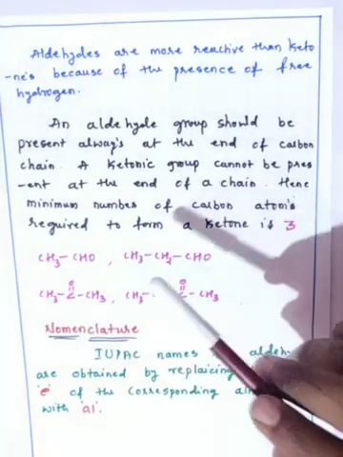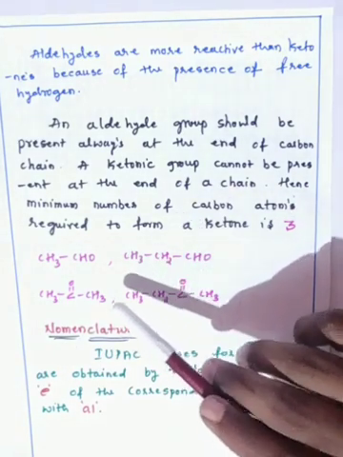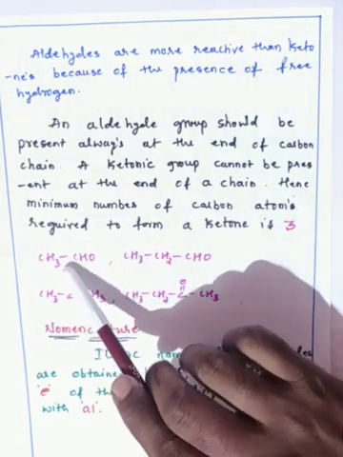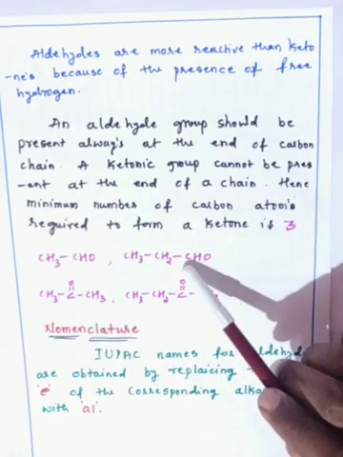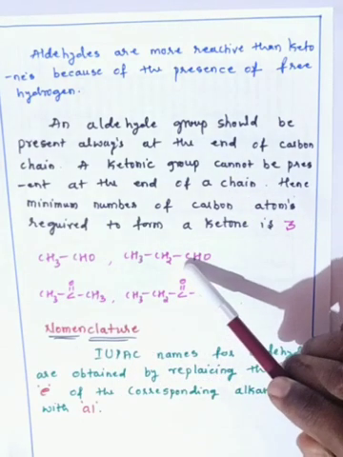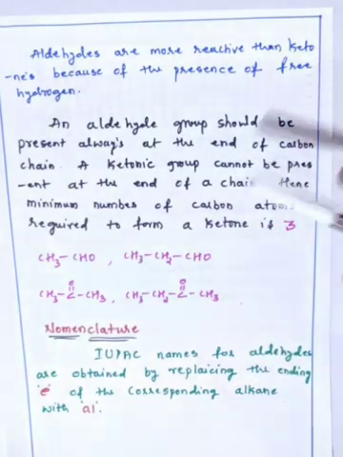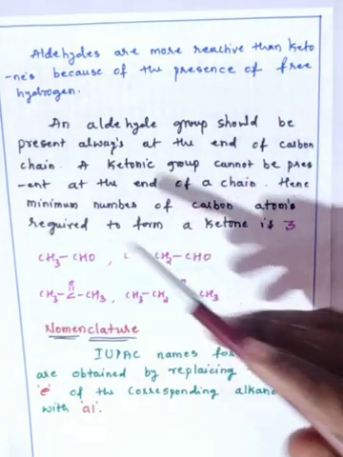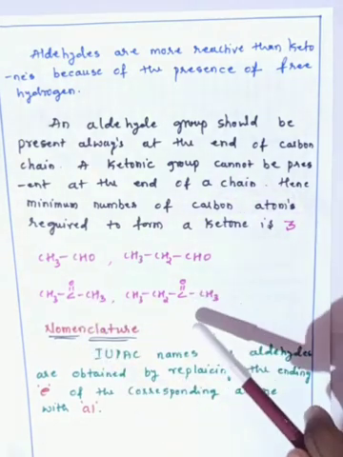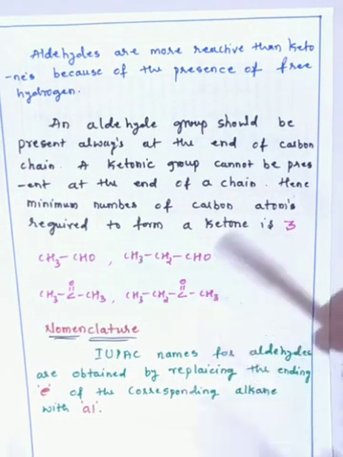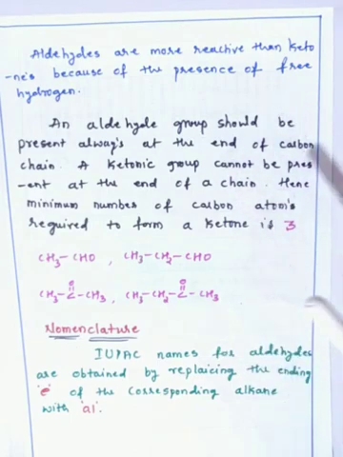Some examples for both aldehydes and ketones: this molecule is acetaldehyde, this is propanaldehyde or propanal, as we also call it. In nomenclature we can discuss that. This is acetone, this is butanone. So this is regarding the definition of aldehydes and ketones.